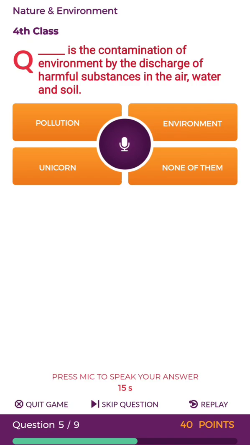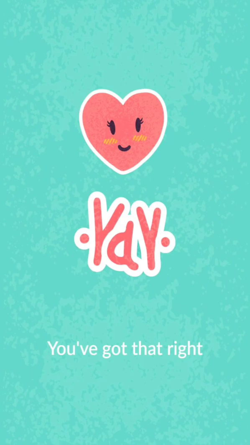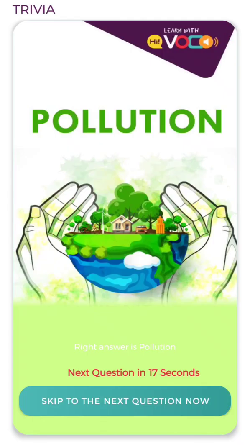You need to fill in the blank from the given options. Dash is the contamination of environment by the discharge of harmful substances in the air, water and soil. Your options are pollution, environment, unicorn, none of them. That's the correct answer. It was a simple one. The correct answer is pollution. Do you know pollution is the contamination of environment by the discharge of harmful substances in the air, water and soil? There's also another kind of pollution which is called sound pollution. You can often hear it on the roads when people honk too much.